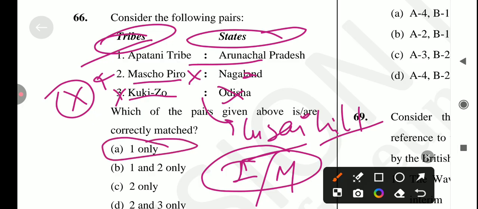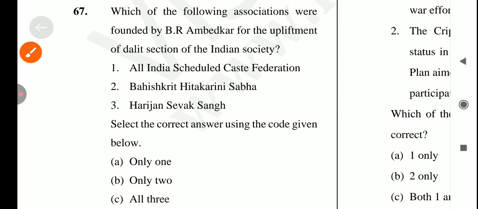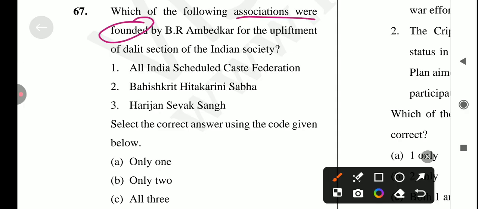Only one is correct. Okay, let's come to the next question, which is: which of the following association were founded by B.R. Ambedkar for the upliftment of Dalit section of Indian society? So first statement is All India Scheduled Caste Federation. Yes, it's a correct statement.